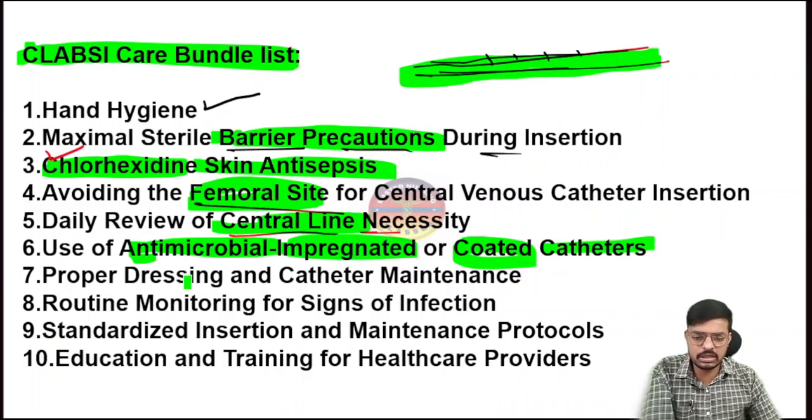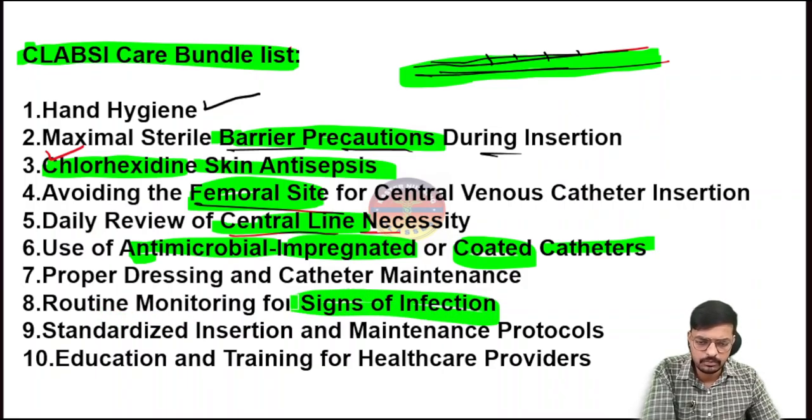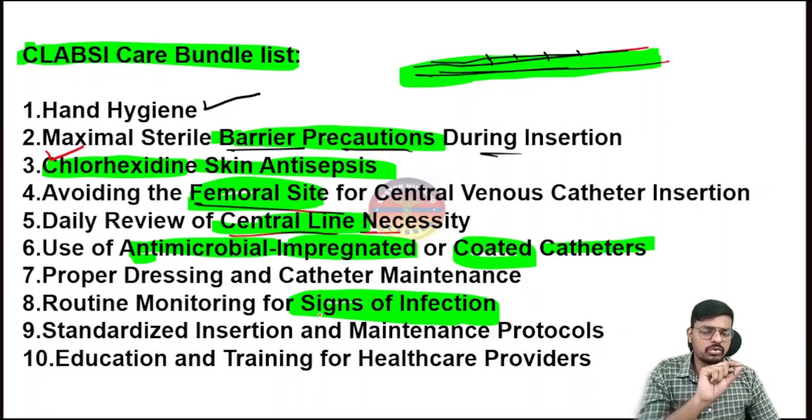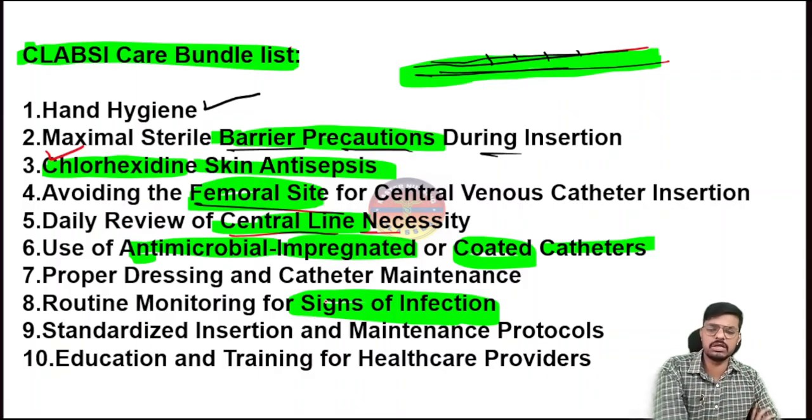Then comes proper dressing and catheter maintenance. I have told you how to change the dressing. Then comes routine monitoring of the signs of infection. Very important. So what are the signs of infection in the central line? Around the central line, if there is any pus, drainage, yellow colour fluid, redness and tenderness, that indicates the infection is happening in the central line. We have to immediately inform the treating doctor so they will take immediate action, because it is directly causing infection in the bloodstream, and it is very dangerous.